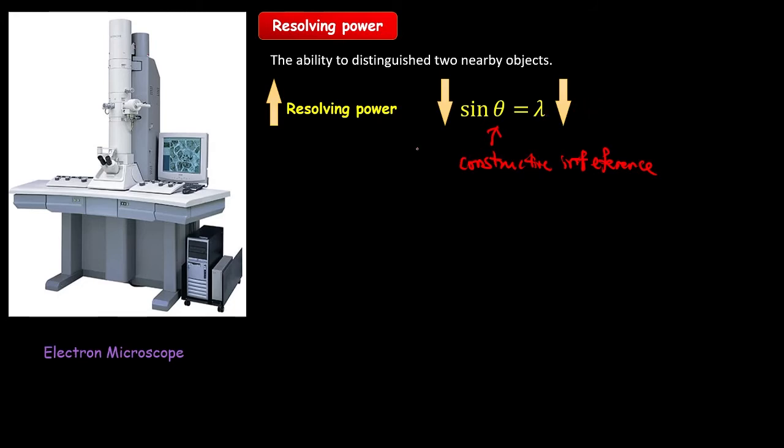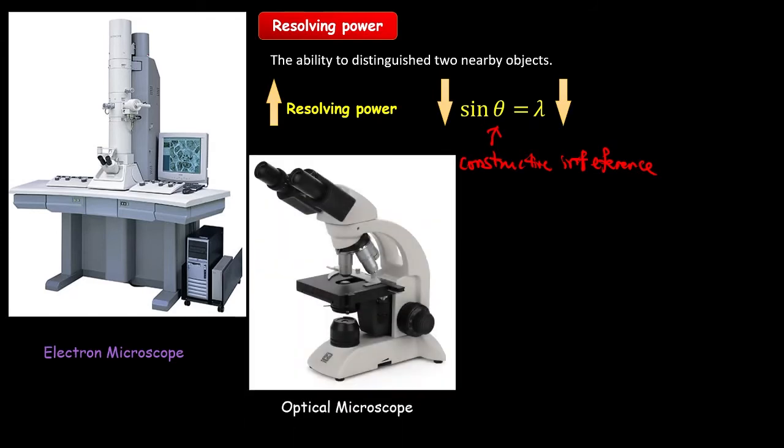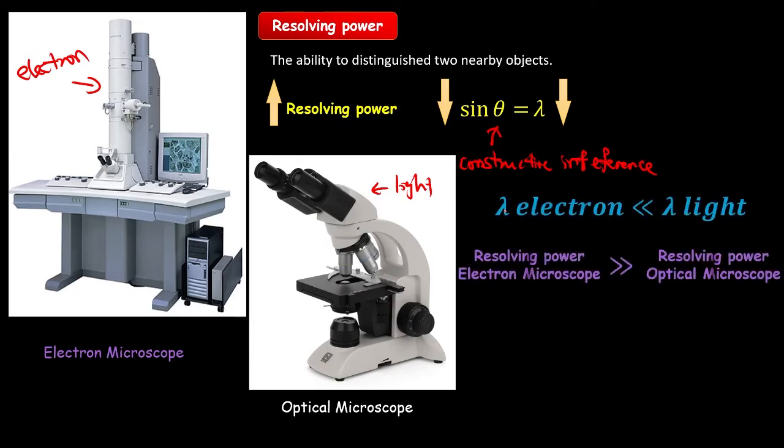Okay, so the classical microscope, which we call an optical microscope, uses a source of light, meaning they use light to see the specimen. And the electron microscope uses ejection of electrons. You have learned wave-particle duality. From that, if an electron travels with a velocity of nearly 10 to the power of 7, or nearly the speed of light, then it will have a wavelength of 10 to the power of negative 11 meter.